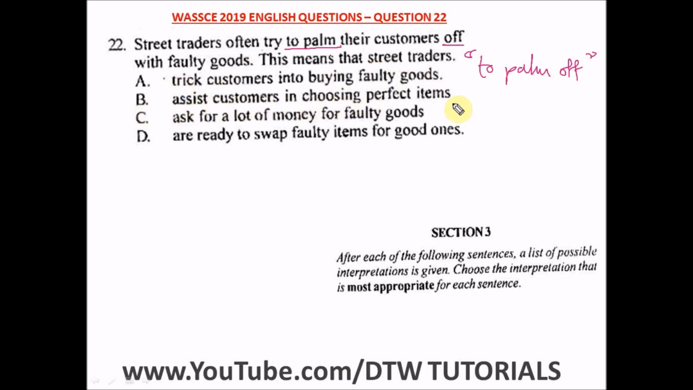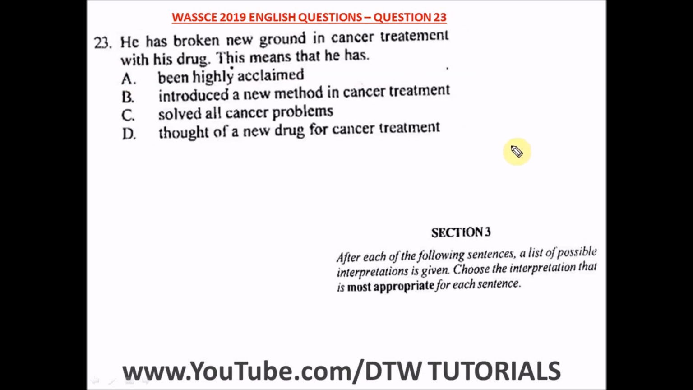B says assist customers. No, not assist. C says ask for a lot of money for faulty goods. No. D says are ready to swap faulty goods for good ones. No. The best option here, the most appropriate interpretation, is option A, which is to trick customers into buying faulty goods. That's the meaning of to palm off. To palm off is to trick, deceive, defraud someone with something that is inferior. Question 23 of the WASSCE 2019 English past question. That's your WAEC English exam.